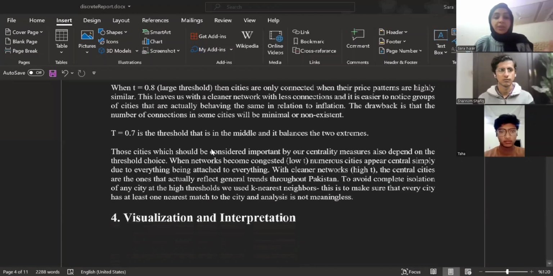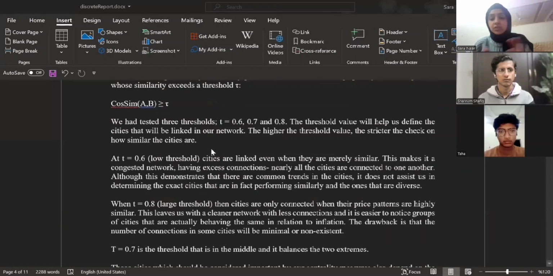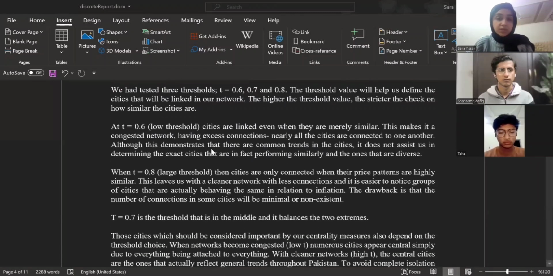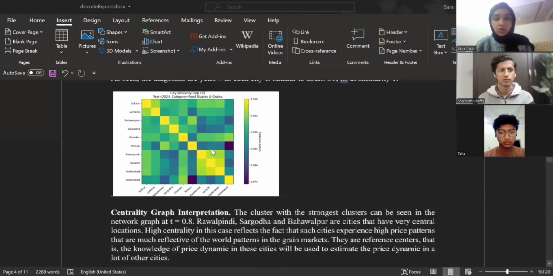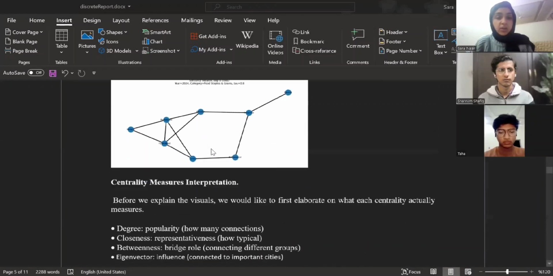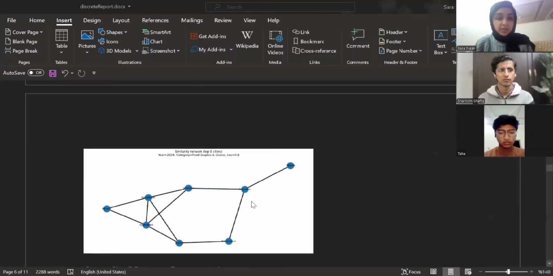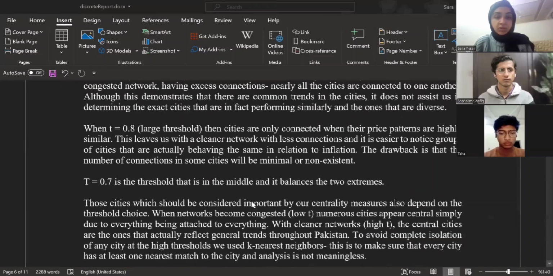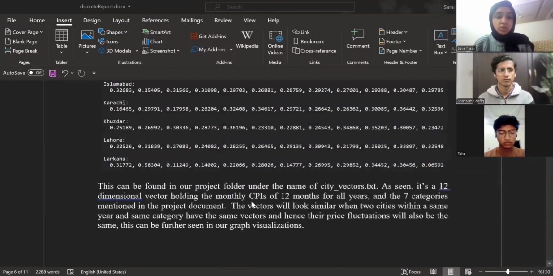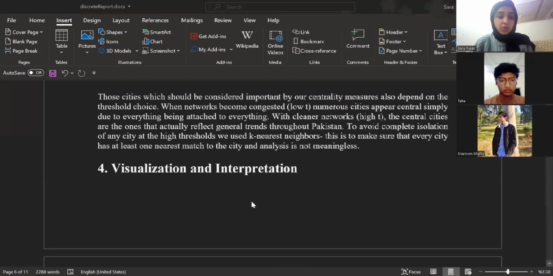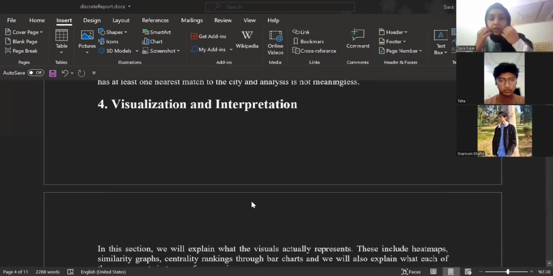After this, we made visual representations of each city's graphs and how they are similar to each other in terms of the cosine similarity, as seen here, which Sharon will later be elaborating on as well. Something like this, we extracted using the cosine similarity. So now I'd like to call Sharon to elaborate further on the visualization and interpretation part.